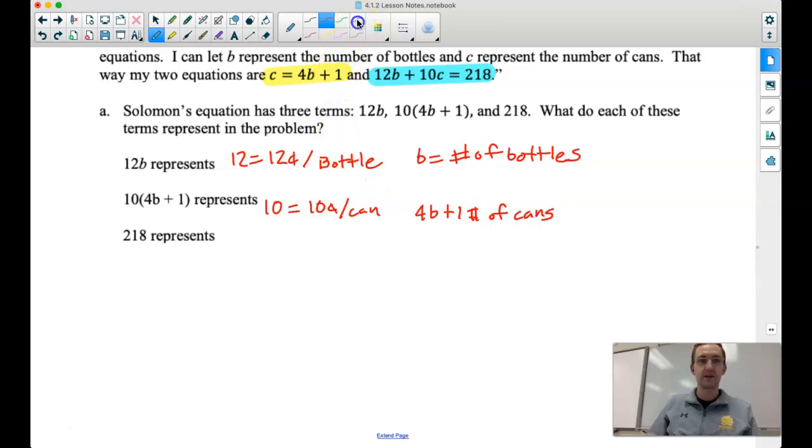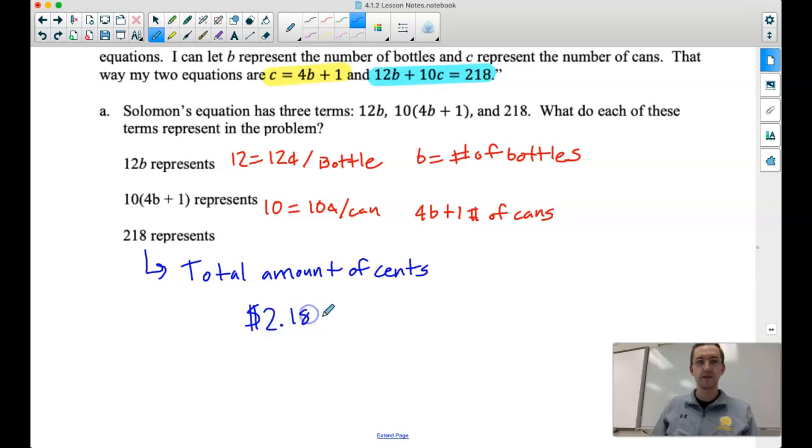And then lastly, we already talked about that 218 is the total amount of cents, where we know again that $2.18 is exactly the same thing as what we have in our equation, which is 218 cents. Those two things mean the same thing. So that's what our three terms mean in that equation.